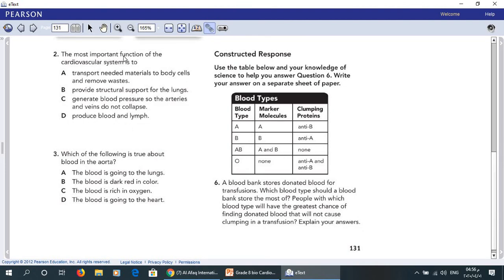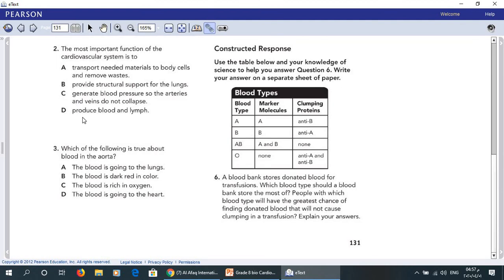Number 2. The most important function of the cardiovascular system is to transport needed materials to body cells and remove wastes, provide structural support for the lungs, generate blood pressure so the arteries and veins don't collapse, or reduce blood and lymph. Of course, the best answer is to transport needed materials to body cells and remove wastes. The answer is letter A.